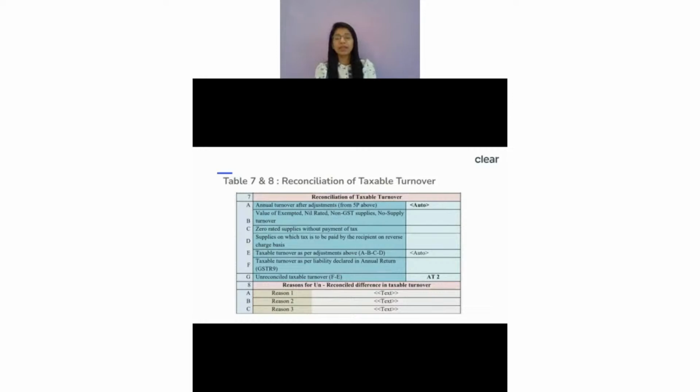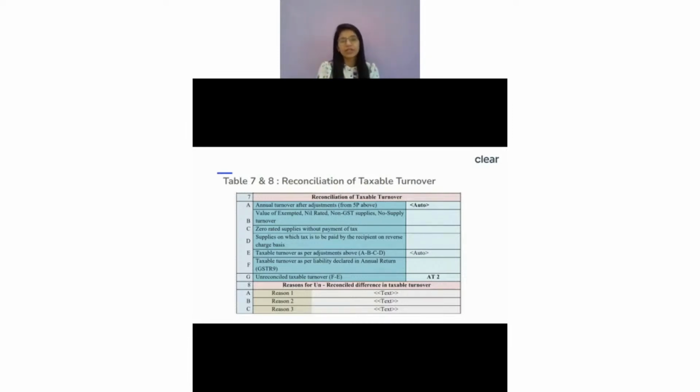Right, so that's the main reason I said that if there are some exempt supplies and non-GST supplies, whether you have correctly reported them in GSTR-9 or not is a very important thing. If you have correctly reported in your GSTR-9, then in that particular case, we will not see any differences over here. But if there were some mistakes, because most of the time we don't even show this non-GST supply in my GSTR-1 or 3B, then you will always see differences over here.